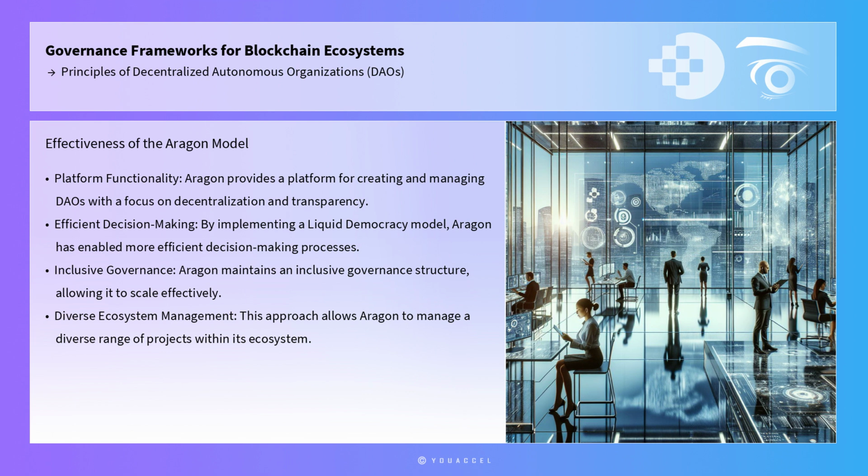To illustrate the effectiveness of this model, consider the case of the DAO known as Aragon. Aragon provides a platform for creating and managing DAOs with a focus on decentralization and transparency. By implementing a liquid democracy model, Aragon has successfully enabled more efficient decision-making processes while maintaining an inclusive governance structure. This approach has allowed Aragon to scale effectively and manage a diverse range of projects within its ecosystem, demonstrating the practical benefits of this governance model.